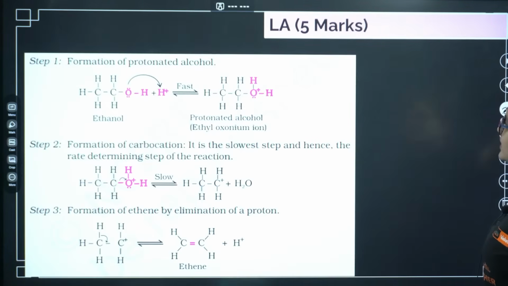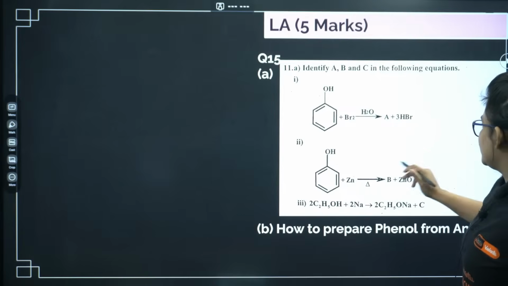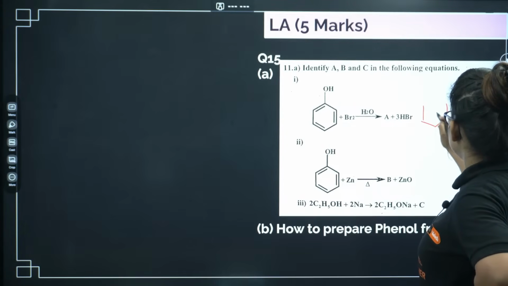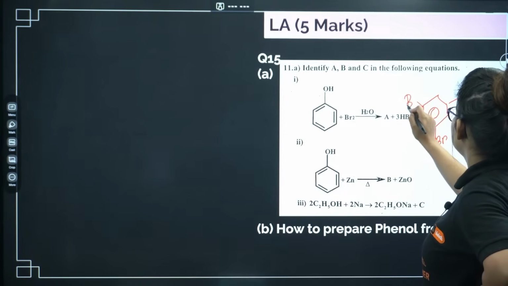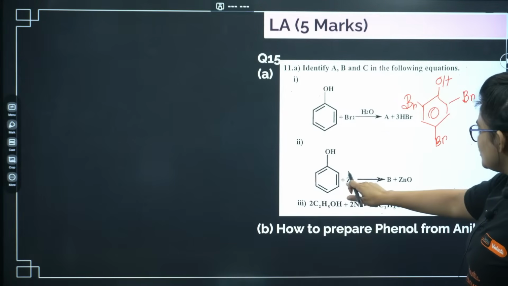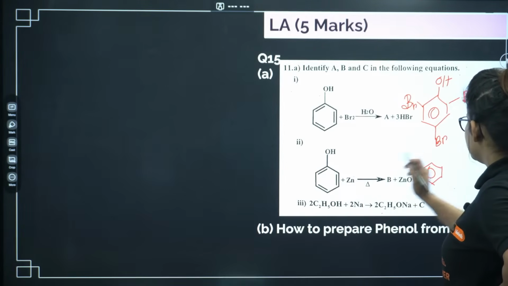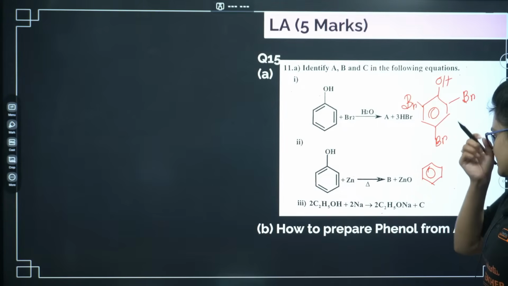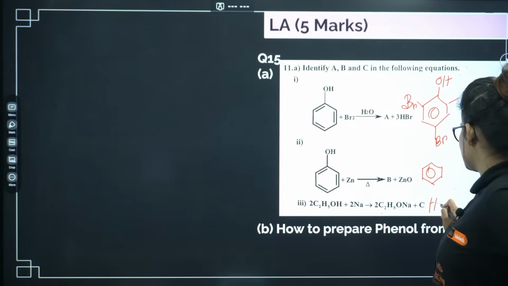Let's go ahead. Okay, so identify A, B and C in the following equation. For this particular case, you will end up with both ortho and para substitution of the phenol. Now if you give zinc to the phenol, you will end up with the benzene ring. Now in the ethanol, if you give sodium, you will get ONa plus water.